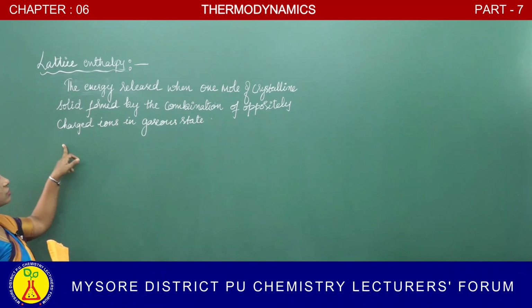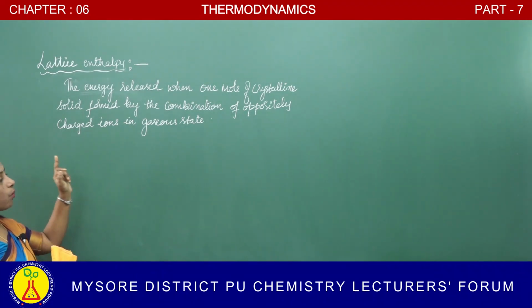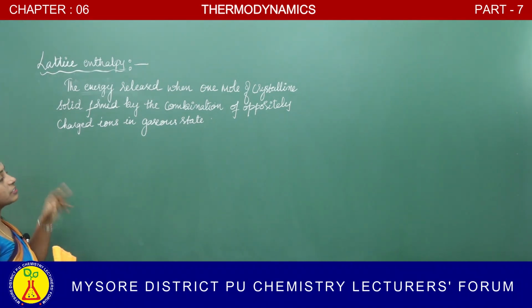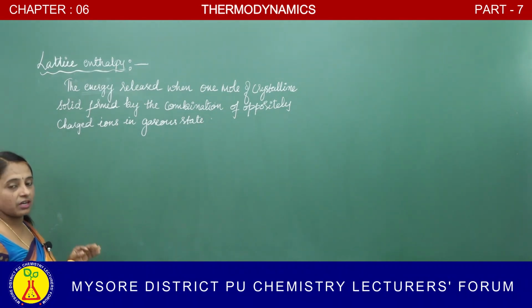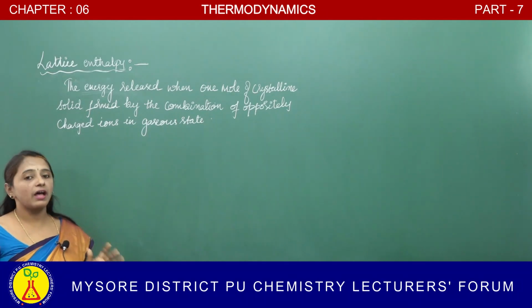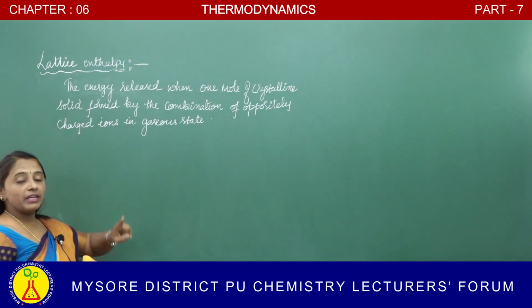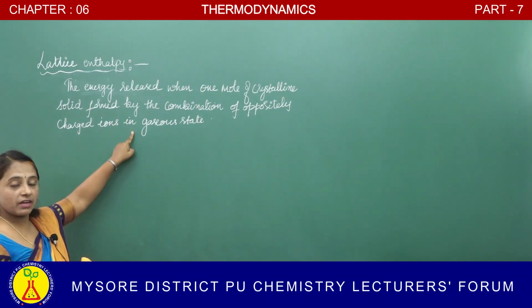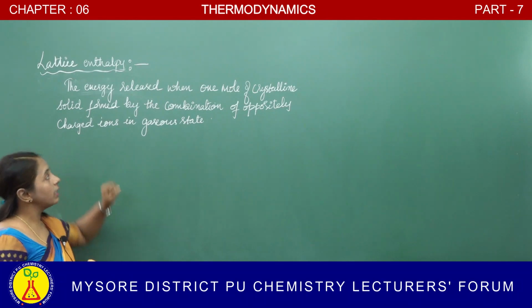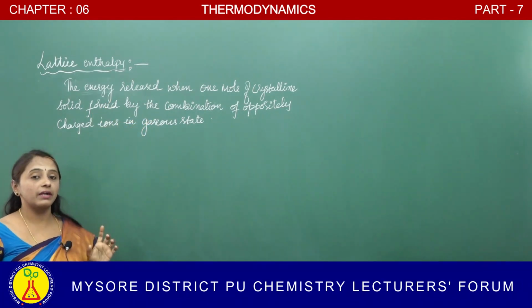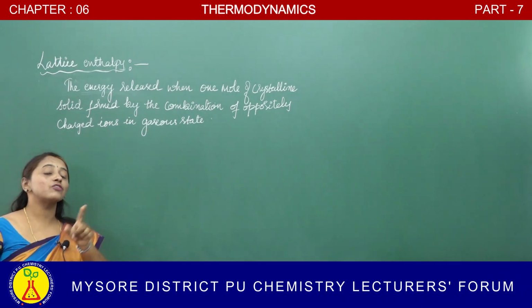What is that? Energy released when 1 mole of crystalline solid is formed by the combination of oppositely charged ions in the gaseous state. Oppositely charged ions means what? Cations and anions. And the combination of cations and anions, in which state is it? Gaseous state. When they combine together, it forms 1 mole of crystalline solid.